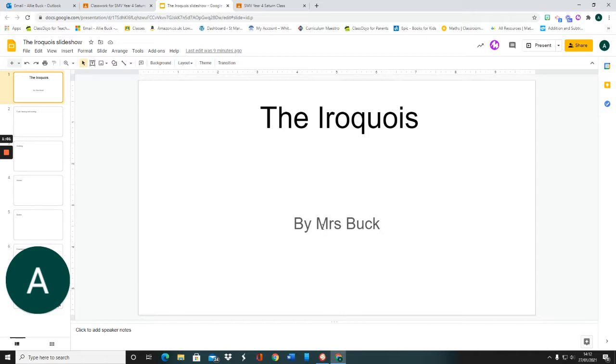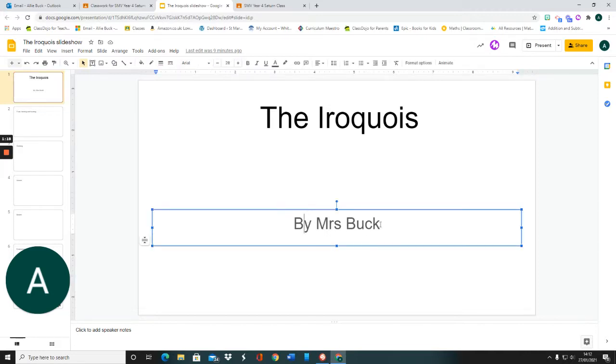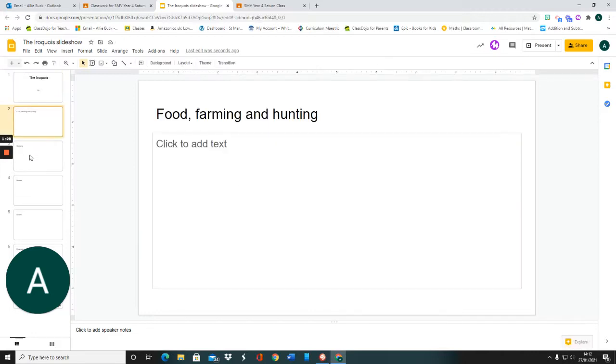Now, the easiest thing to do, we've done this before with the Romans, so think back. What did we do? We used our information and we put it onto our slides. To edit the first slide, click on my name, comes up in a blue box, and then as you know you can change the name to your own name, okay, and then you'll see that the other slides are all here ready for you. So we've got food, farming and hunting, clothing, homes, beliefs, and the other one underneath is the entertainment.